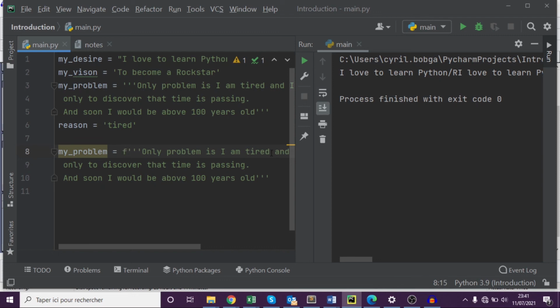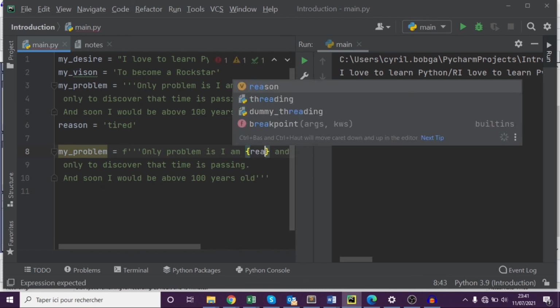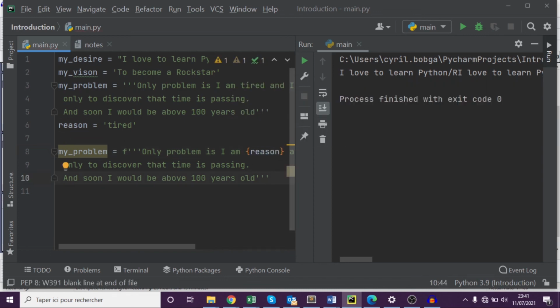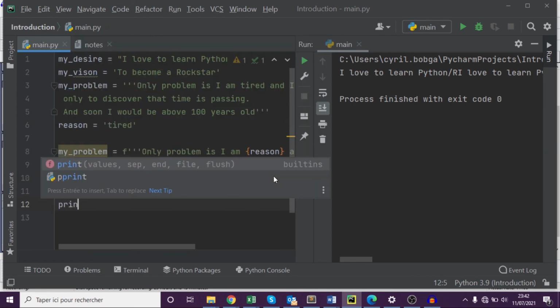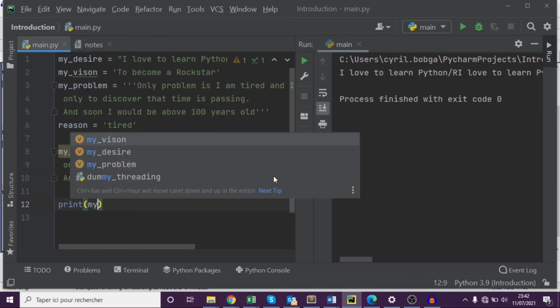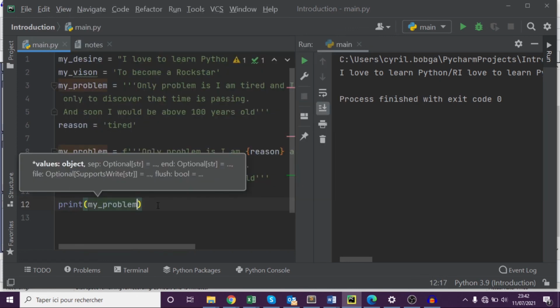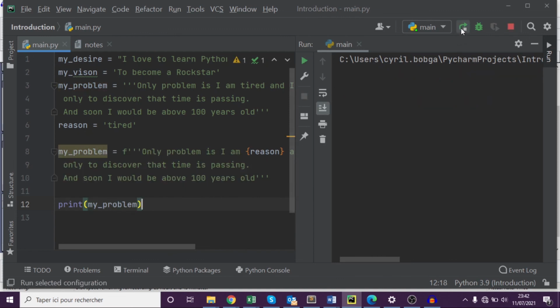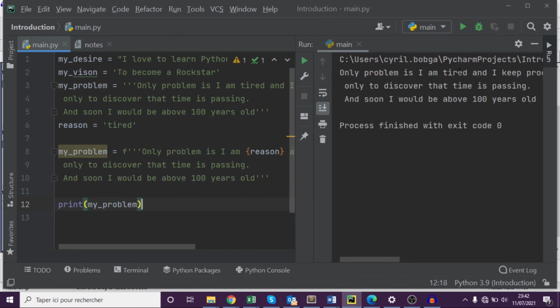An F string, instead of this tired, you put your braces, put reason in here. Let's say for example we run this, print my problem. Let's print that, we run it. So you see I am tired. So let's just say for example you said no, your problem is not that you're tired, your problem is that you're busy. So let's run this again. What do we get? We get my problem is I am busy.